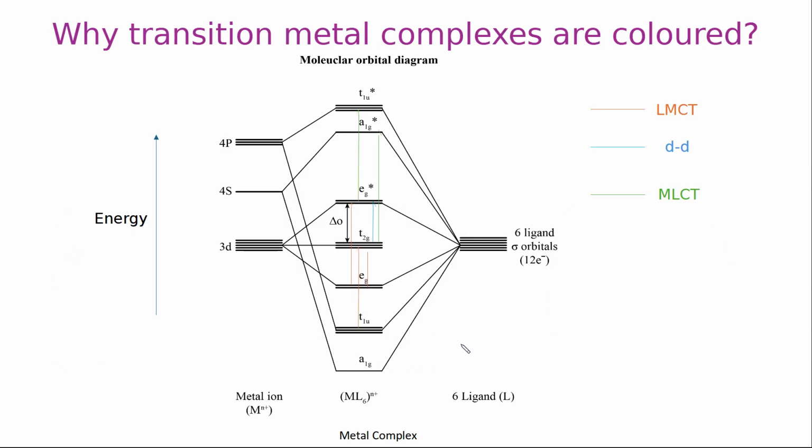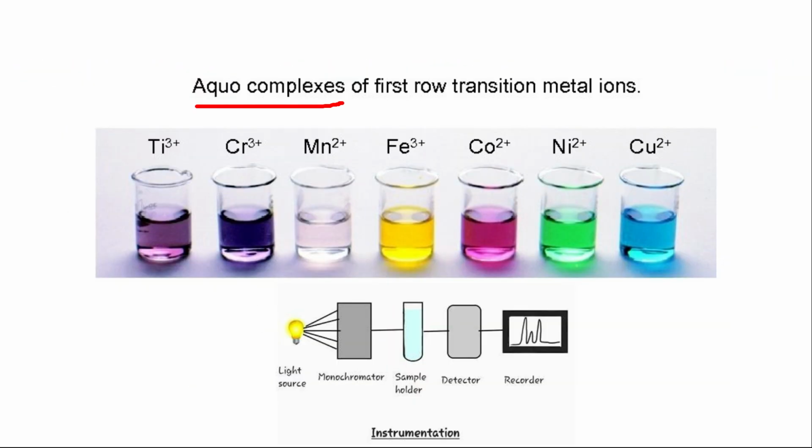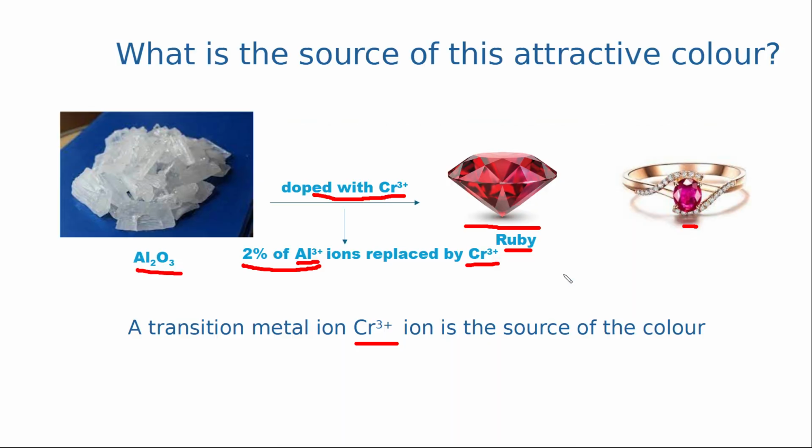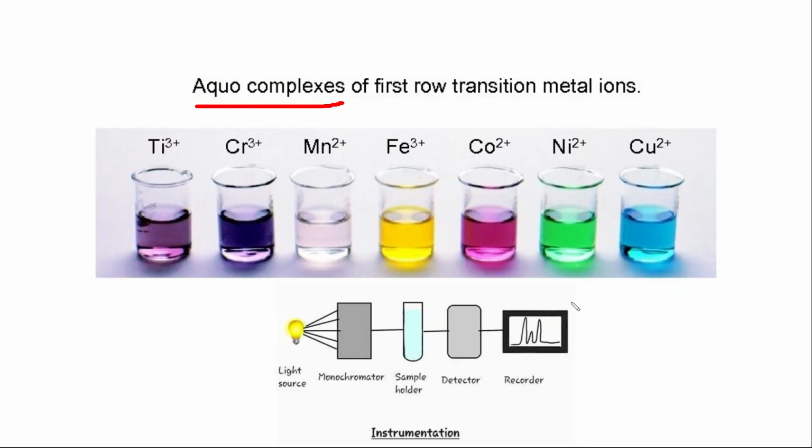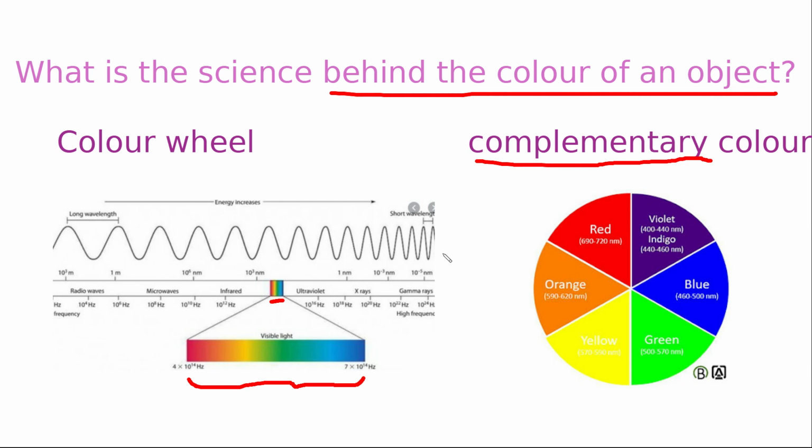Now similarly, when you see here our aqua complexes, I am showing here the first transition metal. One is red, means it will show green. So which you are seeing as green, that means it is absorbing red color. Then here yellow, that means it is absorbing violet color.